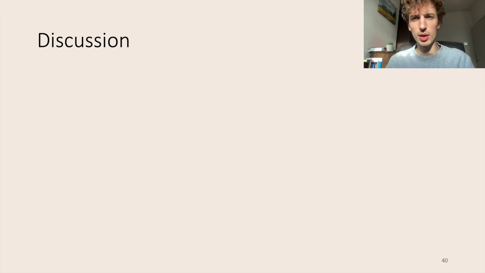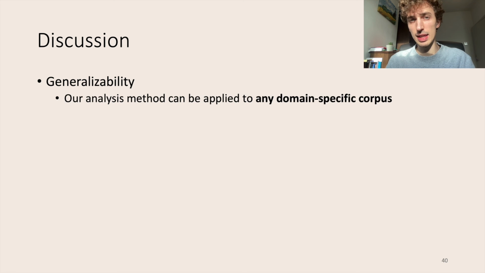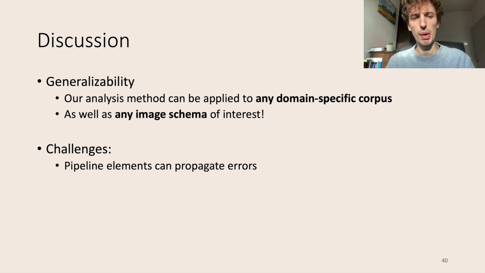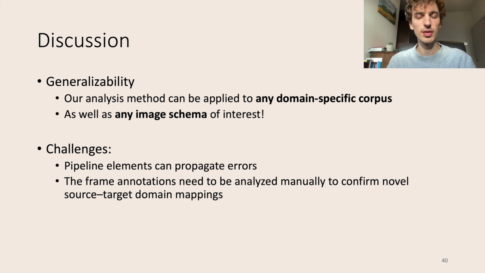Now some final discussion points. How generalizable is this method? We can use the method for any domain-specific corpus, and also we can use it for any type of image schema just by swapping out the initial seed word list used. Then some of the challenges we encountered. One is that it's a pipeline methodology, so the individual elements can propagate errors. So for example, if a seed word is wrongly classified as metaphoric in the beginning, the following analysis won't make much sense. And then the frame annotations in the end need to be analyzed manually to confirm if there's really a novel source-target domain mapping found.